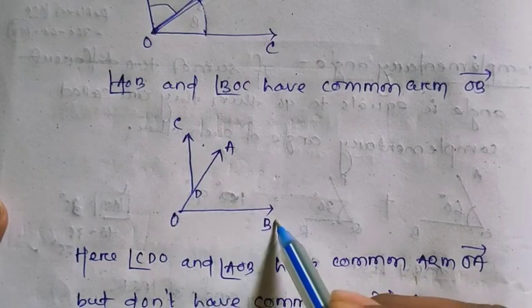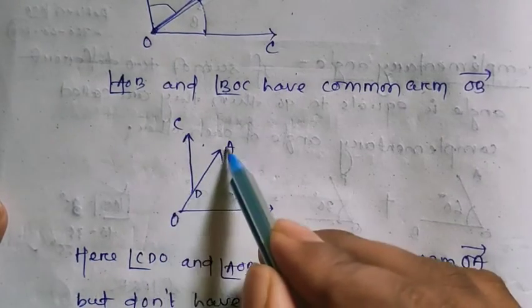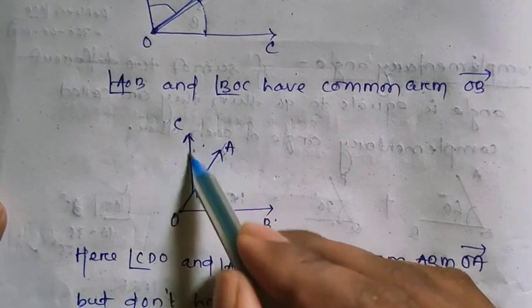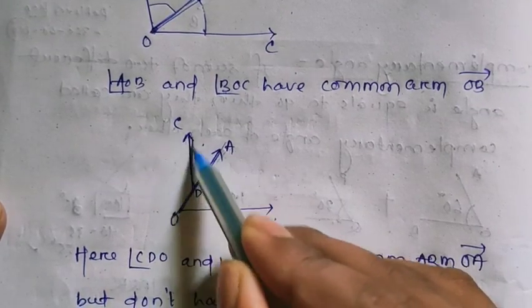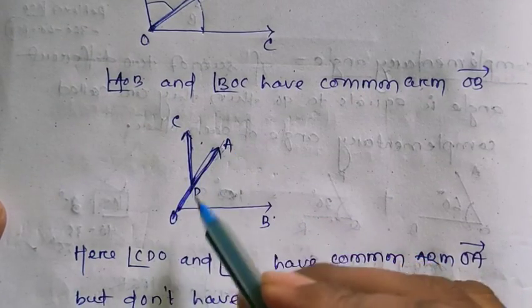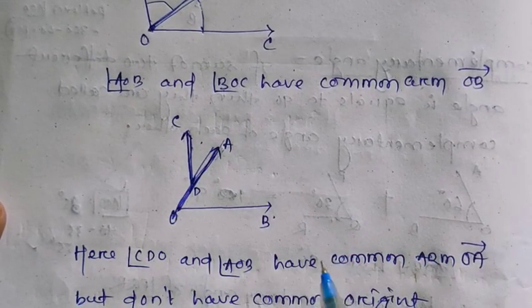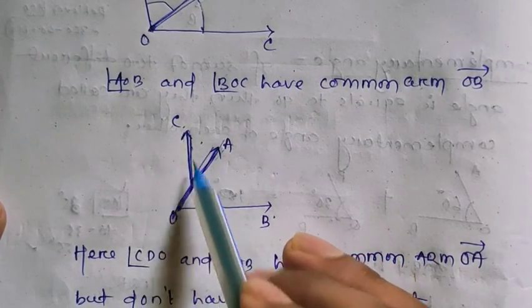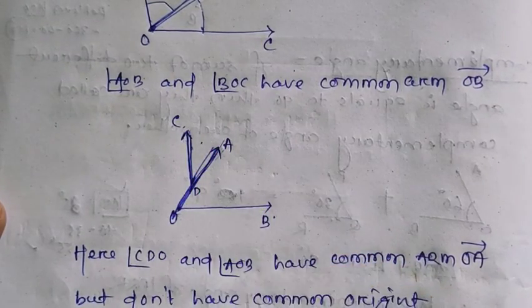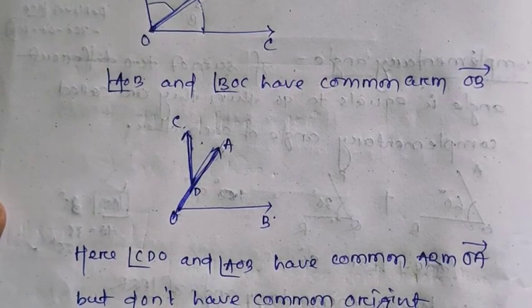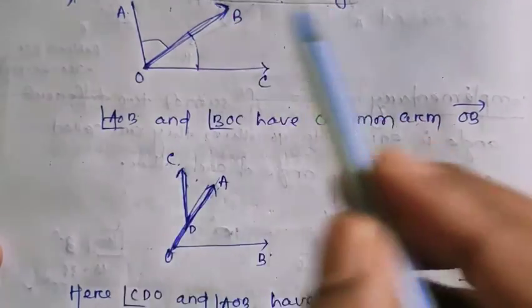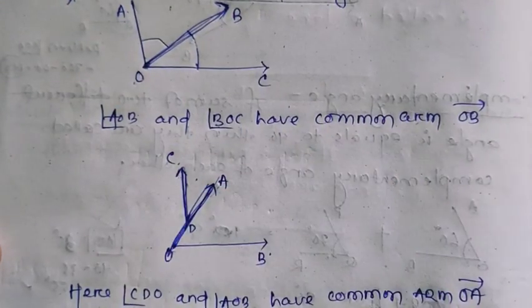So here is another example. Here AOB is an angle, CDA is an angle, and OA is the common side, right? This is the common side here and here, but they do not have the common origin. So I cannot say CDA and AOB are adjacent angles. So the basic condition is they must have the common arm as well as the common origin. Understand?